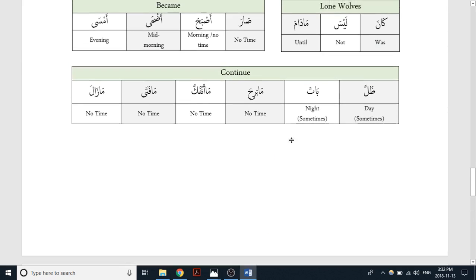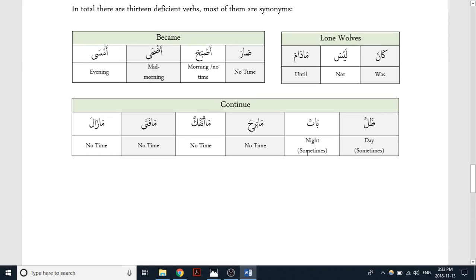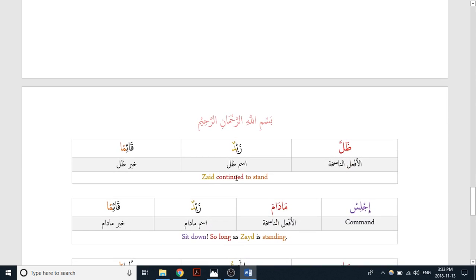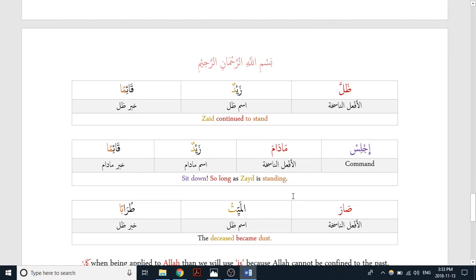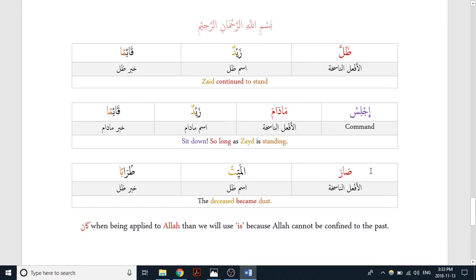One last thing you want to keep in mind, this sometimes is here because at times night can be applied to bata, and at times day can be applied to dhalla, but not all the time. Depending on the context, sometimes there may be no time associated to it. So in this case, it could be Zayd continued to stand during the morning time, or it could be with no specified time.